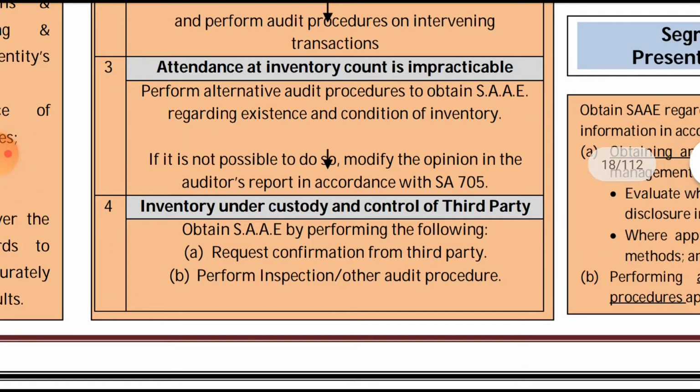Third, attendance at the inventory count is impracticable. If it is impracticable to attend at any point of time, then perform alternate audit procedures to obtain sufficient appropriate audit evidence regarding the existence.